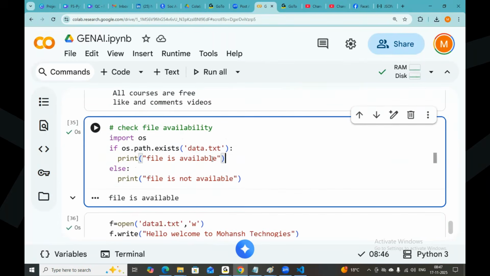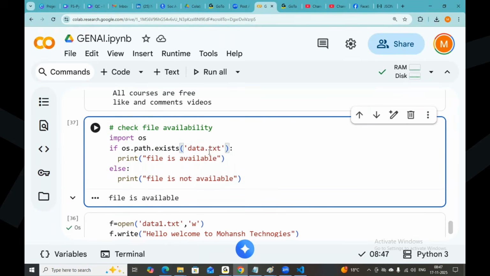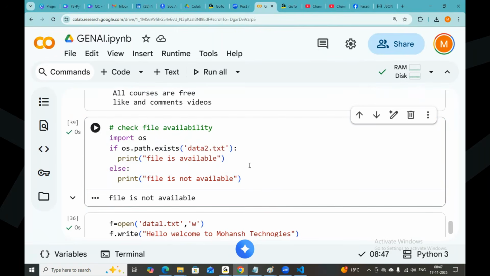Now execute the same thing with data1.txt. With data1.txt, file is available. Data.txt, file is available. Data2.txt, no, it is not available.